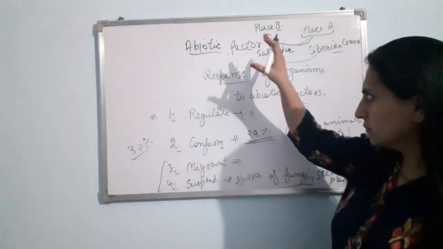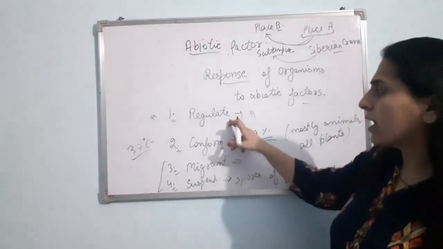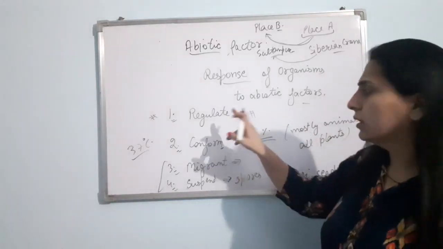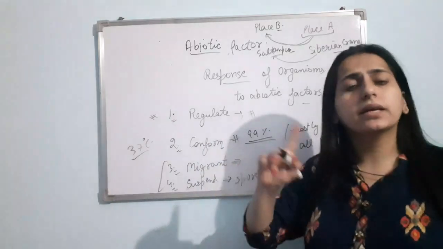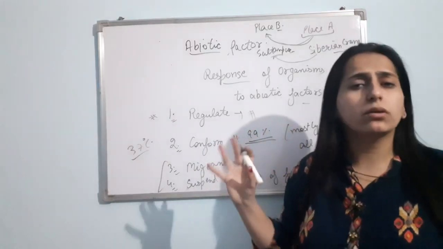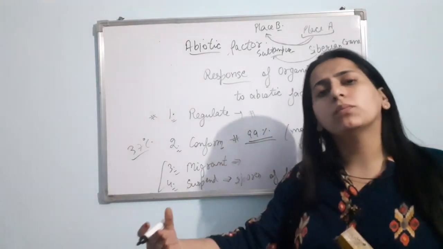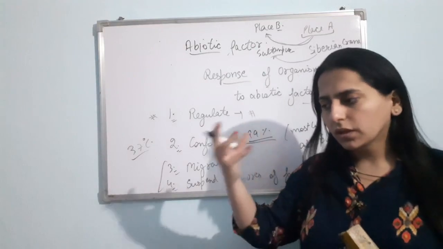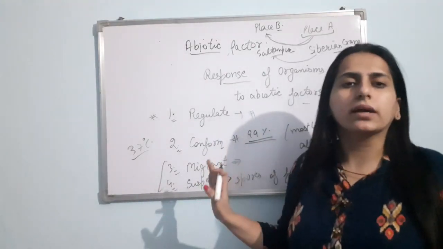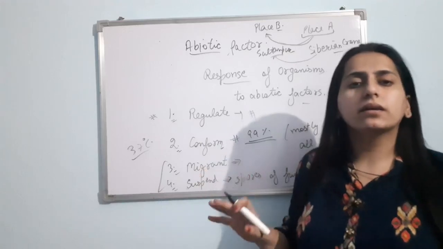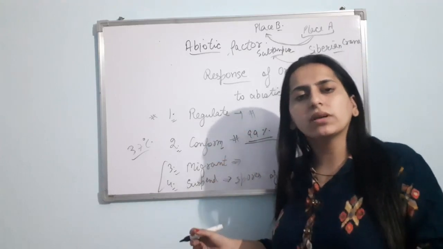Clear? So on the basis of the response to the abiotic factors, we are having these four types of organism. Regulator, they can regulate their body temperature. Conformer, they cannot regulate their body temperature, they cannot regulate their osmotic concentration. Migrant, they will migrate to a new place during the time of the unfavorable condition. And suspend, they just suspend their metabolic activity. They remain inactive during the unfavorable condition. And as soon as the favorable condition will come, they will start growing.